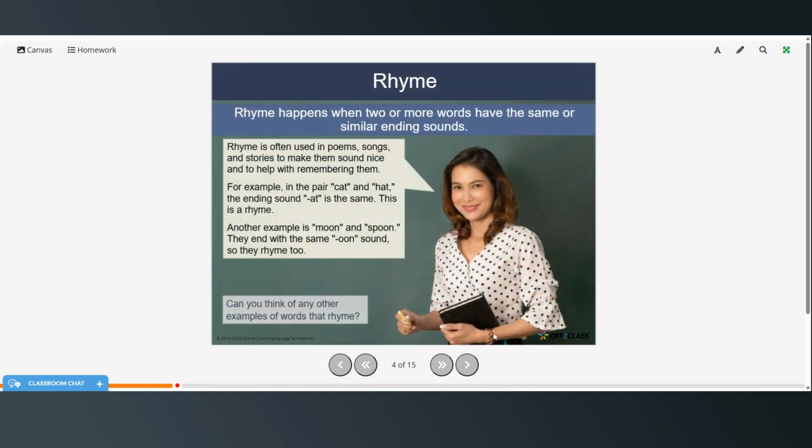So rhyme happens when two or more words have the same or similar ending sounds. Rhyme is often used in poems, songs, and stories to make them sound nice and to help with remembering them. For example, in the pair cat and hat, the rhyming sound, at, is the same, and this is a rhyme. Another example is moon and spoon. They end with the same oon sound, so they rhyme as well. Can you think of any other examples of words that rhyme?